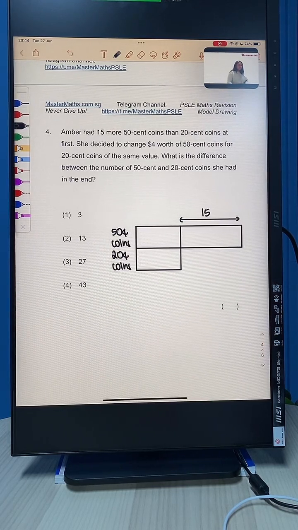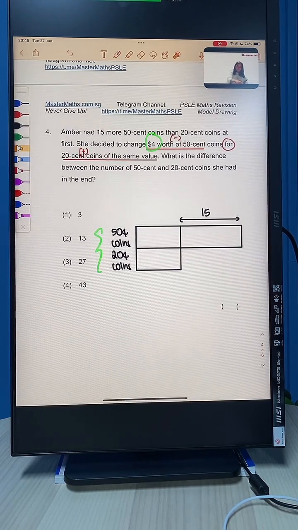Then they told you, she decided to change $4 worth of 50-cent coins for 20-cent coins of the same value. So if she changed $4 worth of 50-cent coins, means we don't want the 50-cent coins anymore. And instead, we want to increase the 20-cent coins by the same value. So far, understand? So what we are looking at is a value here. But what we are drawing is the number of coins. So what do you think we should do to relate value to number? How do you think we should do that?